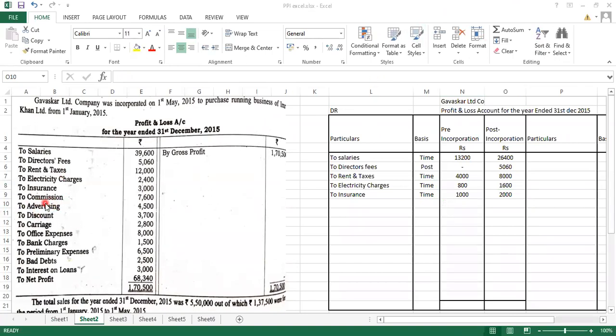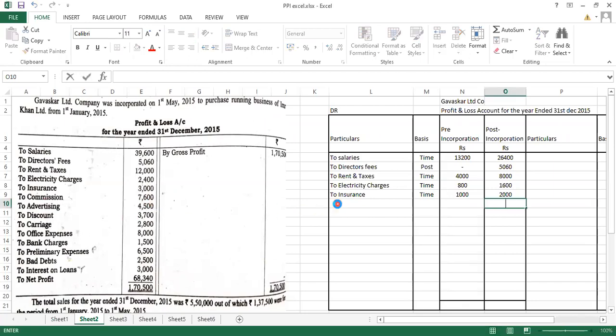Next one is commission. Now we give the commission on the basis of sales. जितना सेल हुआ उसके basis पर we give the commission. So commission will be divided in which ratio? It will be divided in the sales ratio. And what is the sales ratio over here? 1:3. So we need to divide the 7,600 in the ratio of 1:3.